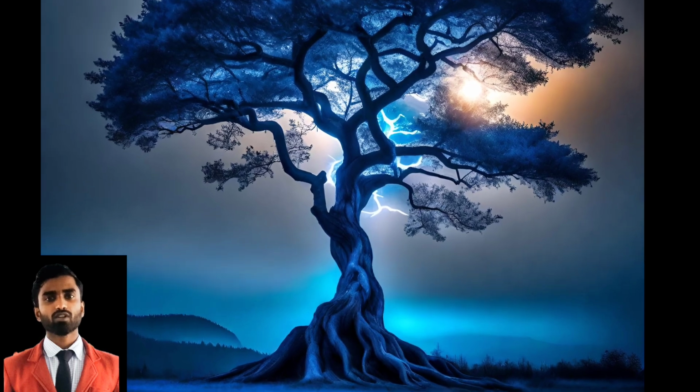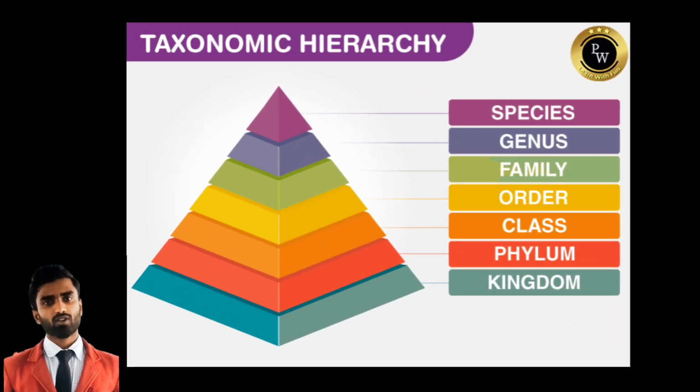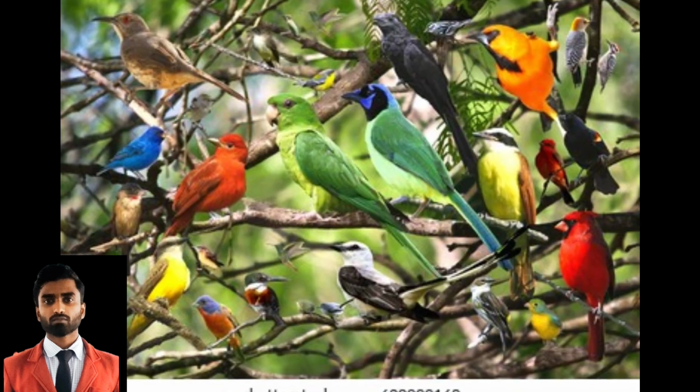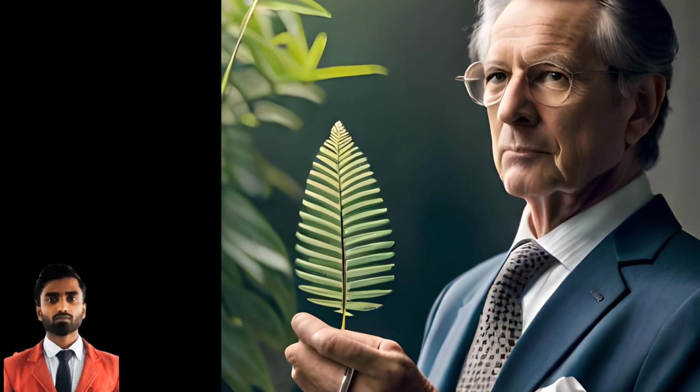In summary, taxonomy is the process of classifying organisms into hierarchical groups based on shared characteristics, while systematics aims to uncover the evolutionary relationships between species. Together, they provide us with valuable insights into the complex and interconnected nature of life on Earth.